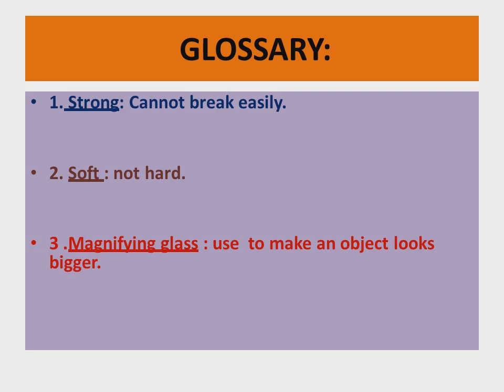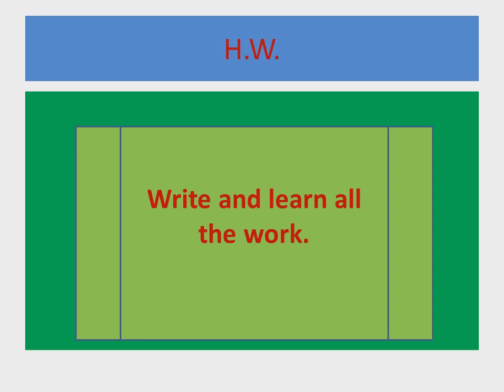Now this is your homework. Write and learn all the work you studied today, the glossary. There are 3 words: strong, soft and magnifying glass. Learn them and copy them in the notebook with the examples. You can draw pictures of strong materials, soft materials, and a magnifying glass.